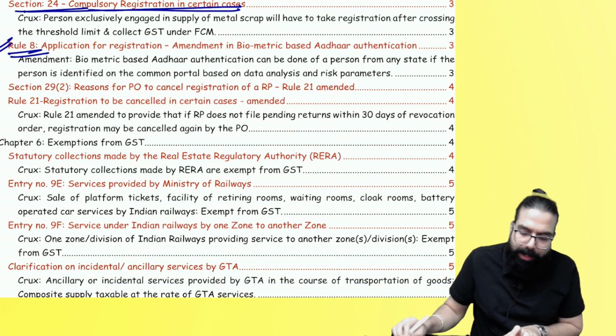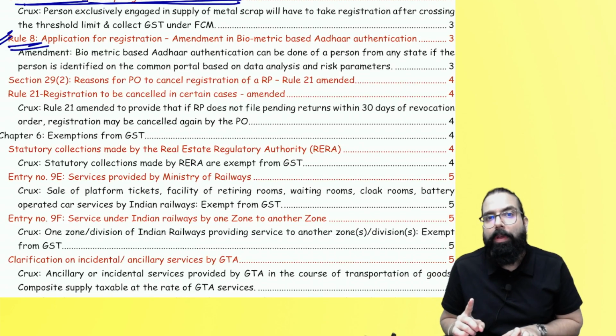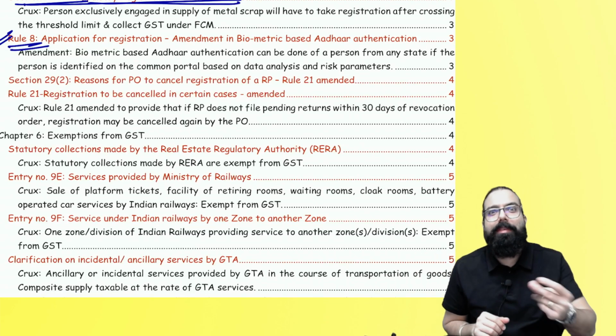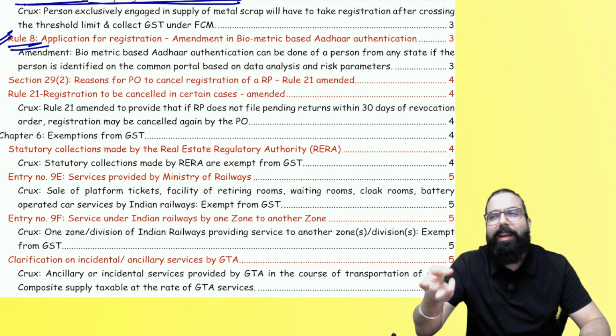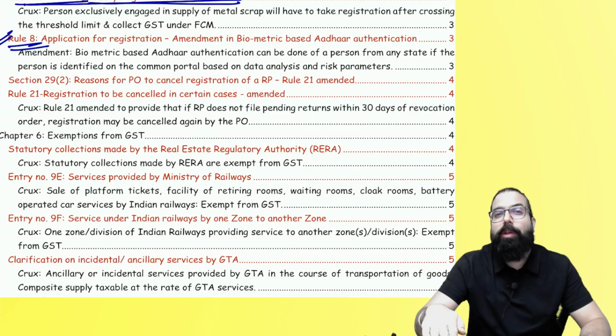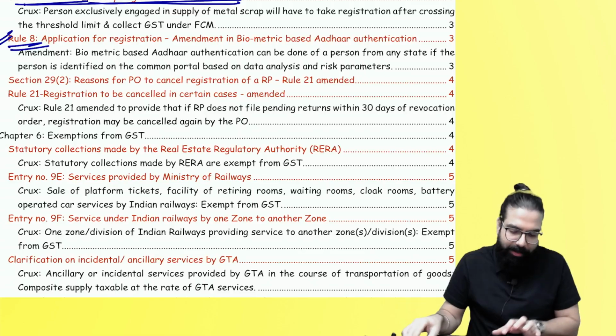Rule number 8, they have now told that biometric based Aadhaar authentication, basically when they will call you saying, sir, you have filed your application, now come to our biometric center. Earlier that was applicable only to 3 states, Puducherry, Gujarat and Andhra Pradesh. Now biometric based Aadhaar authentication can be done if you are from any state. Done, sir. This is the amendment.